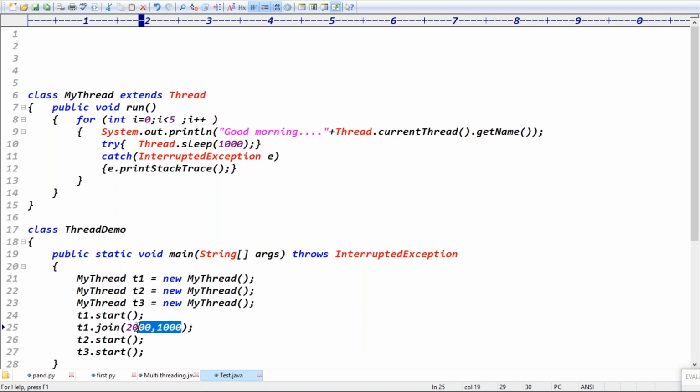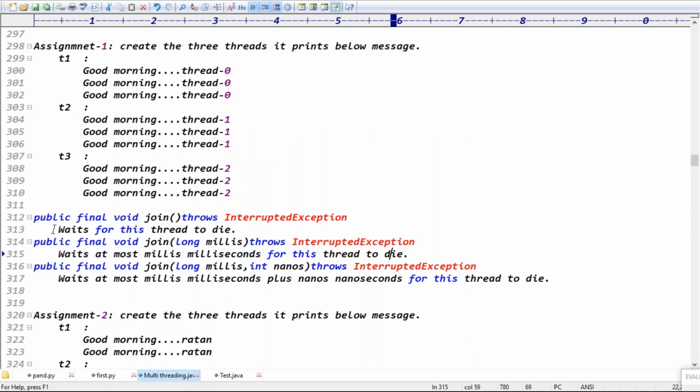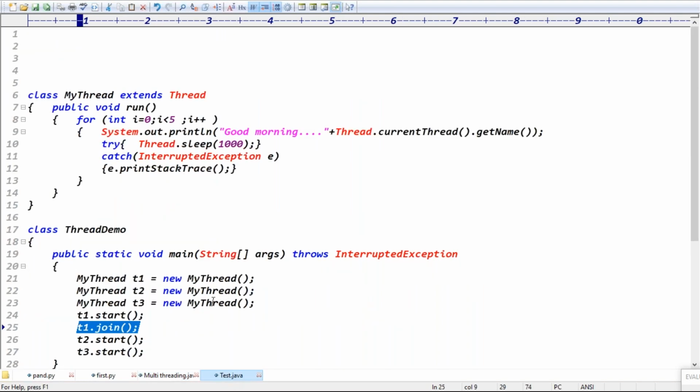That is called join without argument and with argument, guys. Let me work with join without argument. It means the remaining threads will wait until this thread dies, right? Just wait for this thread to die. Exactly. Now, can I call T2.join, guys? Then what happens now? T2.join means what happens now?